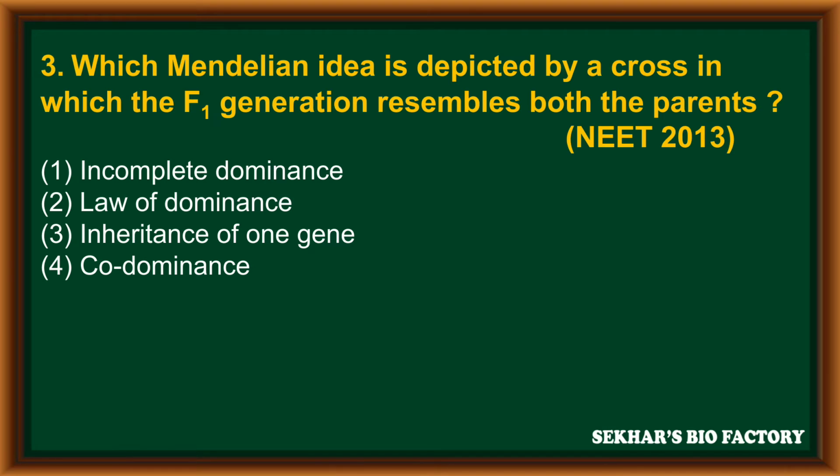The third question, which Mendelian idea is dissipated by a cross in which the F1 generation resembles both the parents, from NEET 2013? First option, incomplete dominance. Second option, law of dominance. Third option, inheritance of one gene. Fourth option, codominance. The correct answer is codominance, the fourth option.